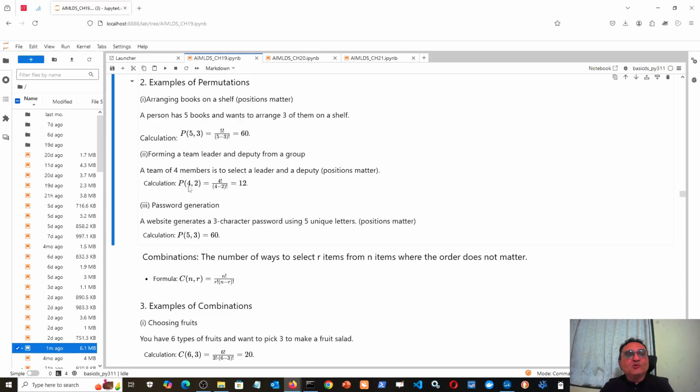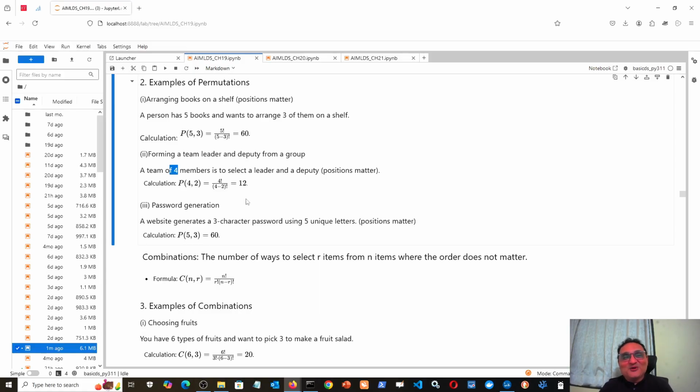That will be permutations 4P2, and if I write it, then 4 factorial divided by 4 minus 2 factorial. In the numerator it will be 4 multiplied by 3 multiplied by 2 factorial, and the denominator is also 2 factorial, so that will be cancelled. So 4 multiplied by 3, that much will remain. So there are 12 different ways in which a team leader and a deputy team leader can be selected from a small team of 4 members.